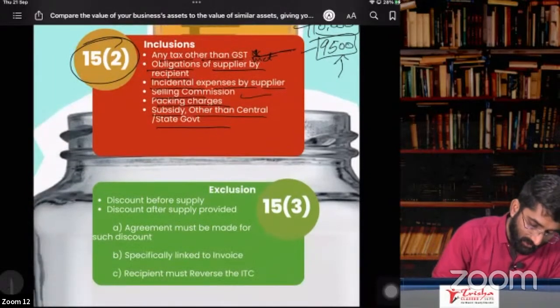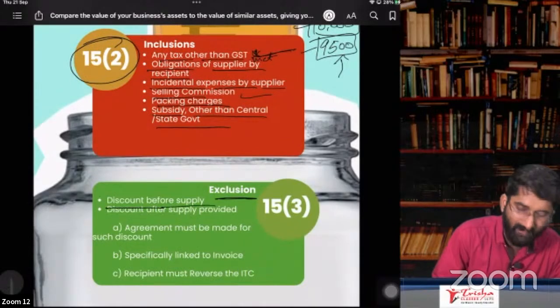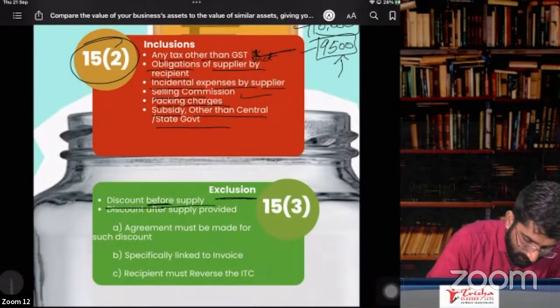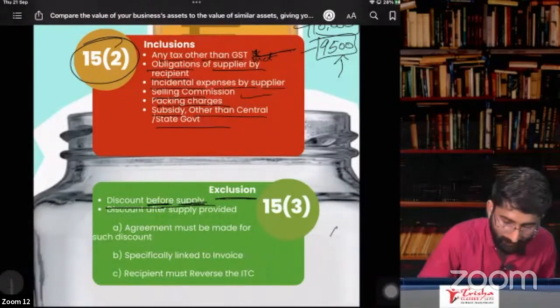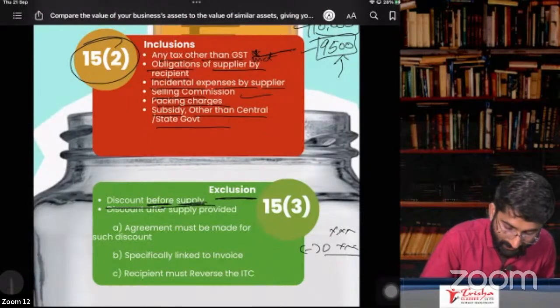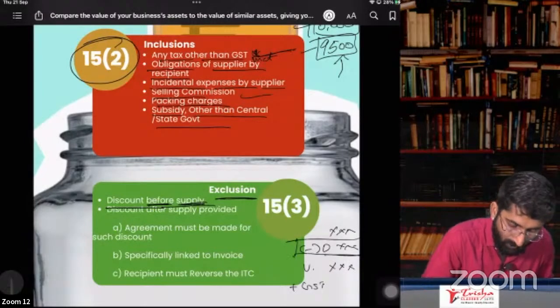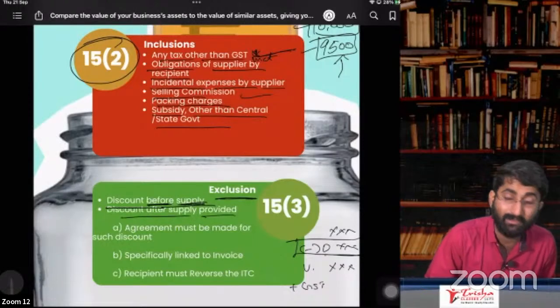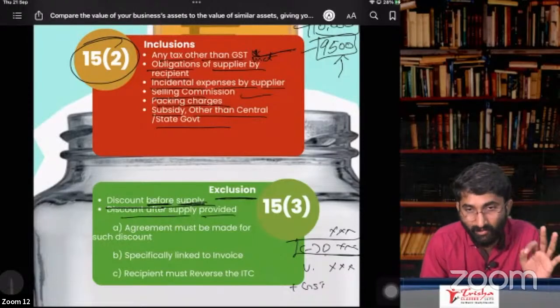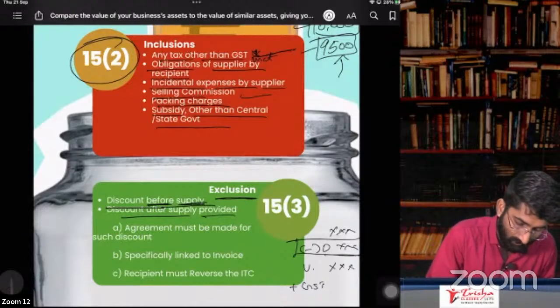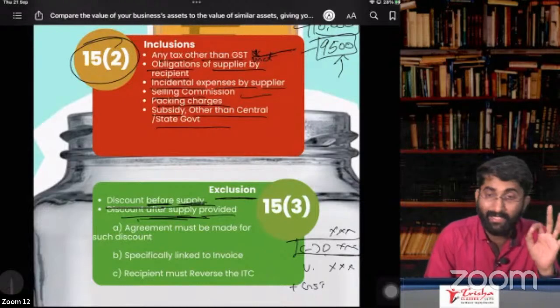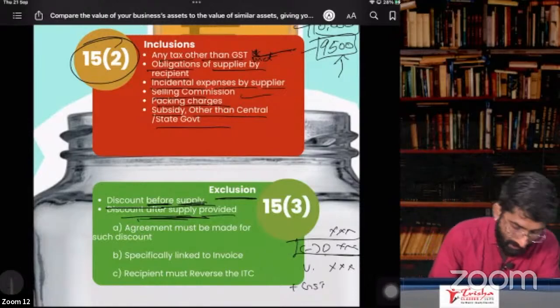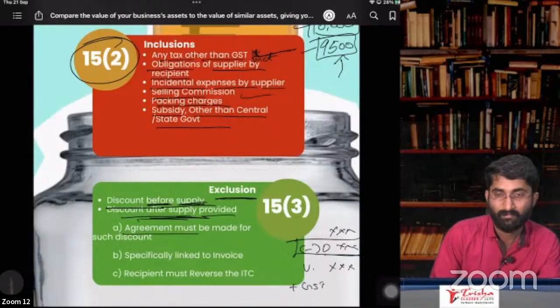Exclusions. What are the exclusions here? Discount before the supply. The discount which is given before the supply, I will deduct from my invoice value minus discount, and I'll write the net value of supply plus GST. So discount before the supply, you have to exclude it. Next one, discount after the supply, that is included. You have to exclude the discount only when there is an agreement. There should be one agreement.